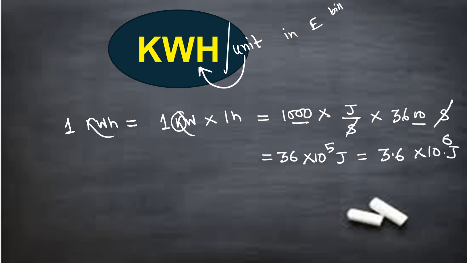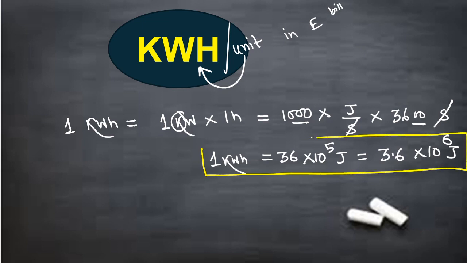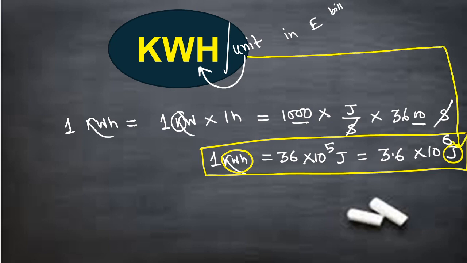1 kilowatt hour means this much joule. Very simple. So that is the important relationship between the joule and kilowatt hour. Kilowatt hour finally represents joule, which means kilowatt hour is a unit of energy. That's why it has a relationship with the joule. The cost of electricity in our home is calculated by this kilowatt hour, and we know it as the units.